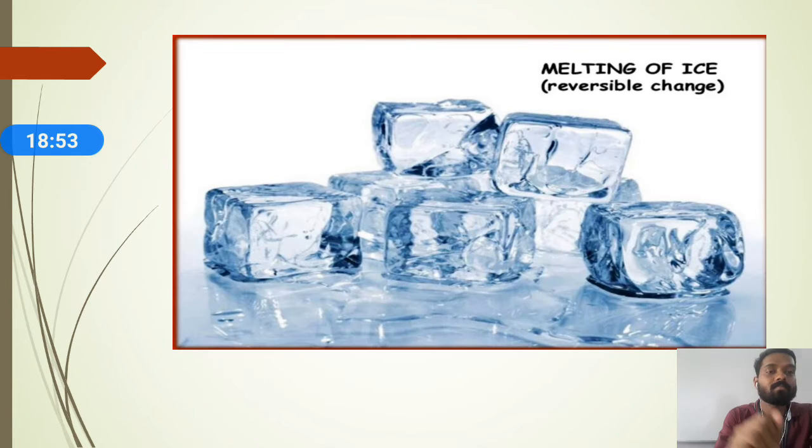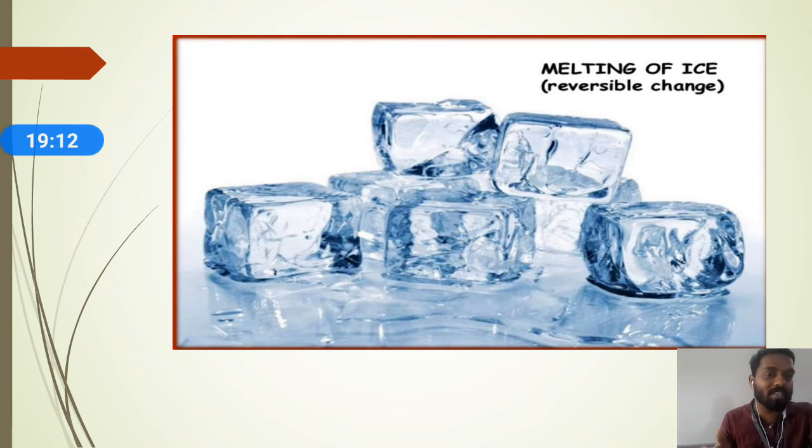Look at here. Melting of ice, as I already told you, you can call a reversible change. Why? Because once the ice cube's temperature changes, the solid ice cube converts into liquid.